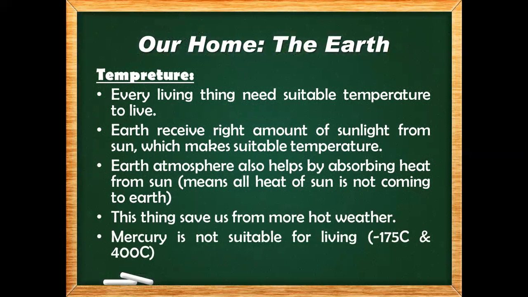Temperature: every living thing needs a suitable temperature to live. Earth receives the right amount of sunlight from the sun, which makes a suitable temperature. Earth's atmosphere also helps by absorbing heat from the sun, meaning all the heat of the sun is not coming to Earth. In the last picture 2.4 you will see this. This saves us from more hot weather. Right now the weather we are facing has less heat. Mercury is not suitable for living because in winter its temperature is minus 175 degrees centigrade and in summer its temperature is 400 degrees centigrade. So Earth is the most suitable planet for living.